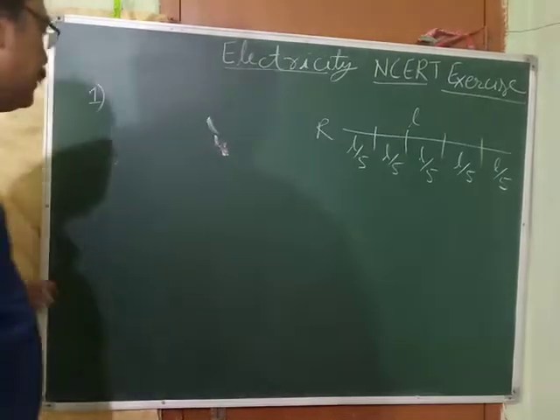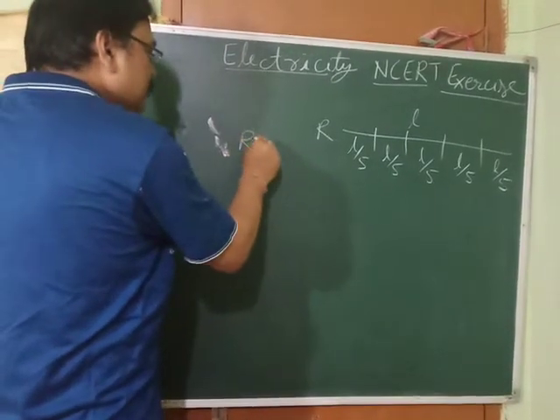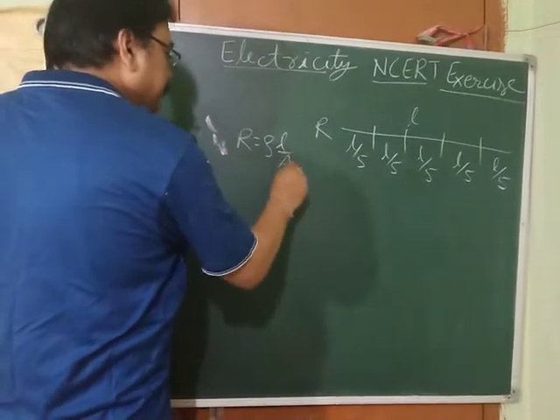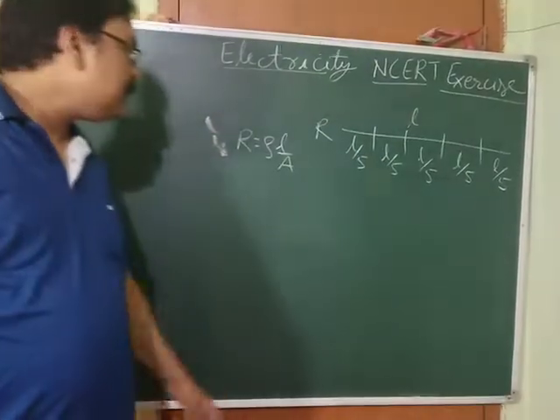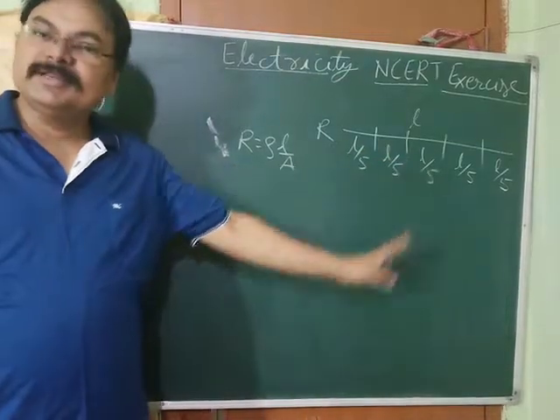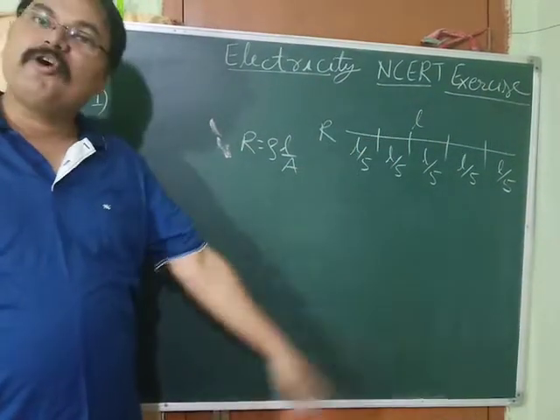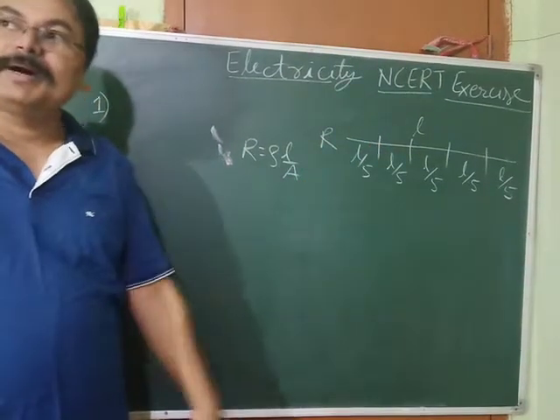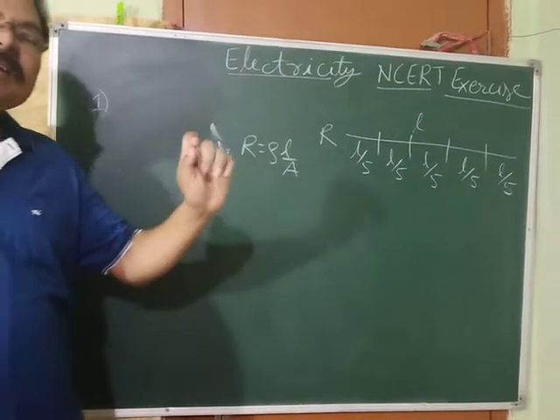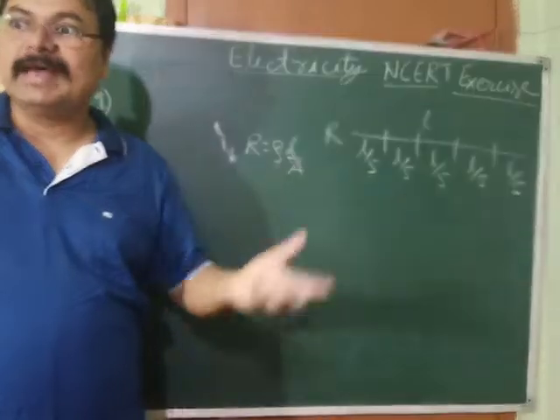Now just tell me what we know. Resistance R is equal to what? Rho L by A. Here, when we are cutting this wire, is its material going to change? Suppose this wire is made of copper. Even if we cut it into 5 equal parts, will that copper get converted into gold or silver or iron?